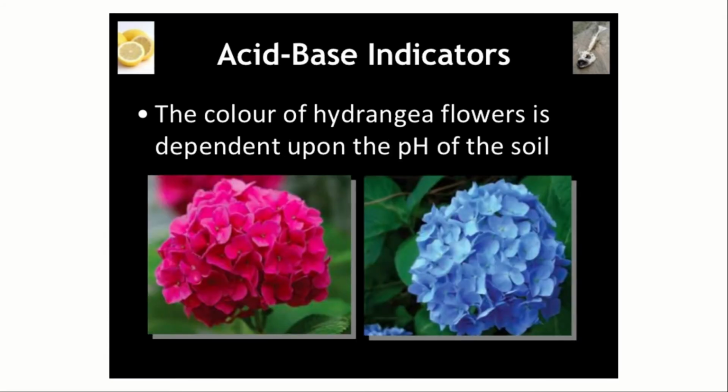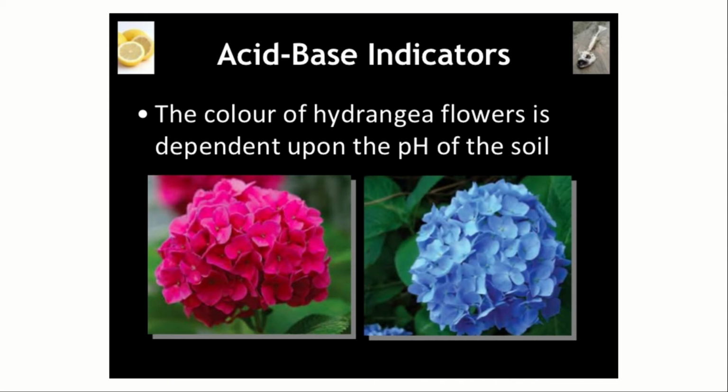The color of hydrangea flowers is dependent upon the pH of the soil. So this is the hydrangea flower, which depends on the acidity of the soil. When the acidity is more, the flower changes its color to pink or red.